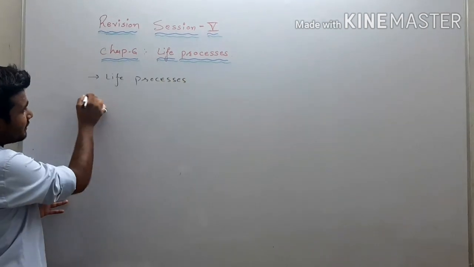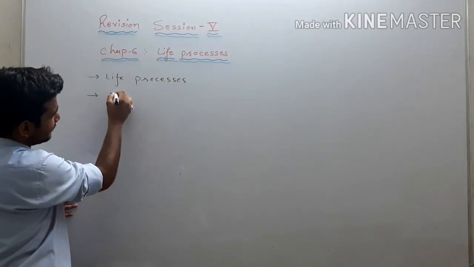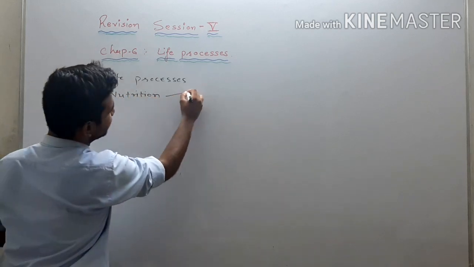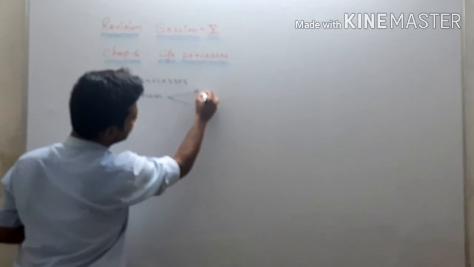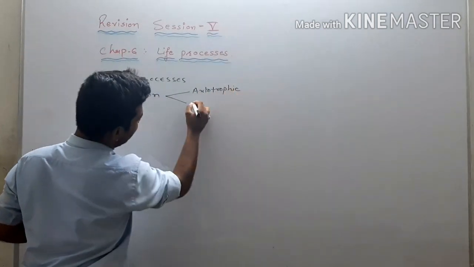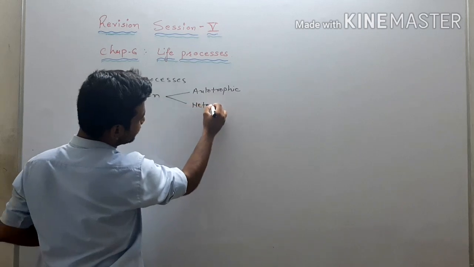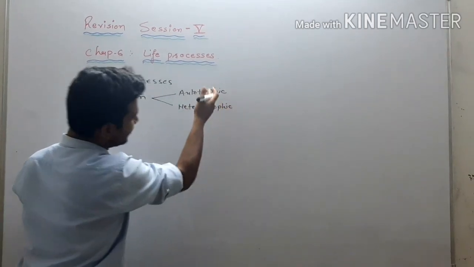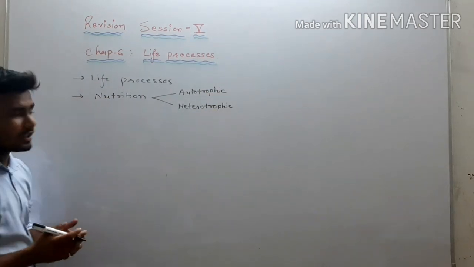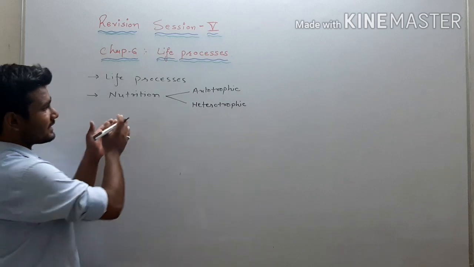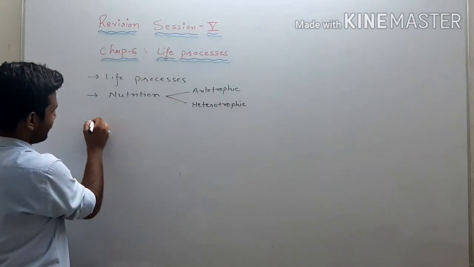In that we will understand nutrition in detail. In nutrition we will discuss autotrophic nutrition and heterotrophic nutrition, right? And different types: what happens in autotrophic nutrition, what is the photosynthesis process, that we are going to discuss here.